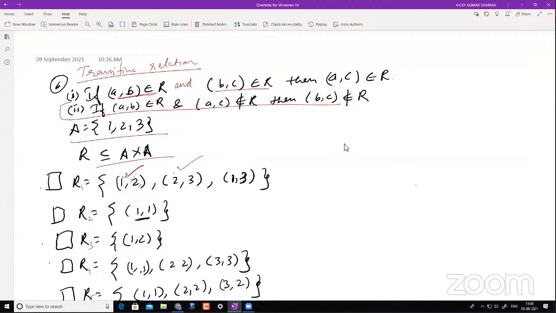Now let's go with the next one. This is my A comma B. Now B is 3, so I have to check with 3. Is there a 3 here? I don't have 3. I don't have 3. Therefore, this AND condition is not being fulfilled, and this also fulfills the condition of transitive relations. Therefore, this was fulfilling, this was also fulfilling, and this was also fulfilling. It makes it a transitive relation.